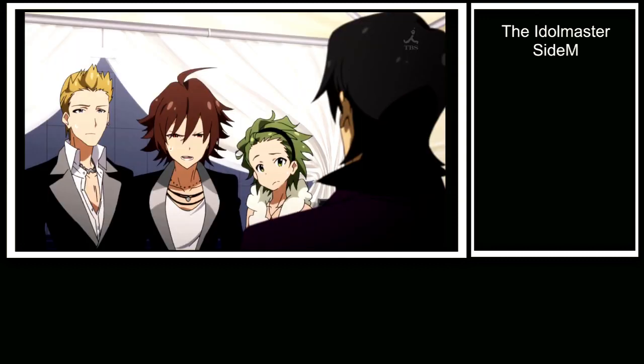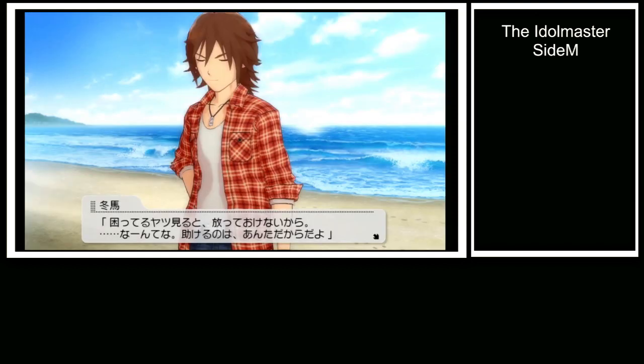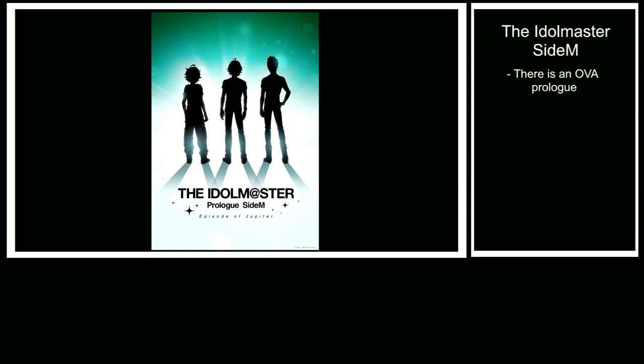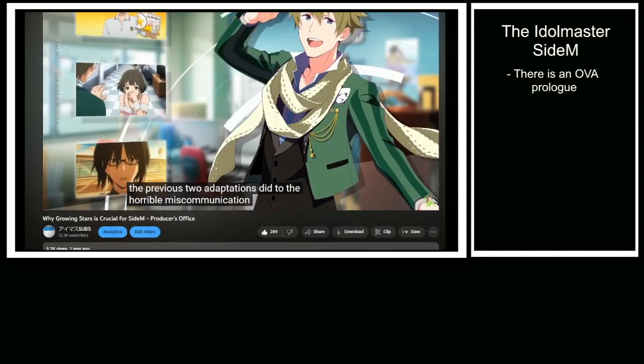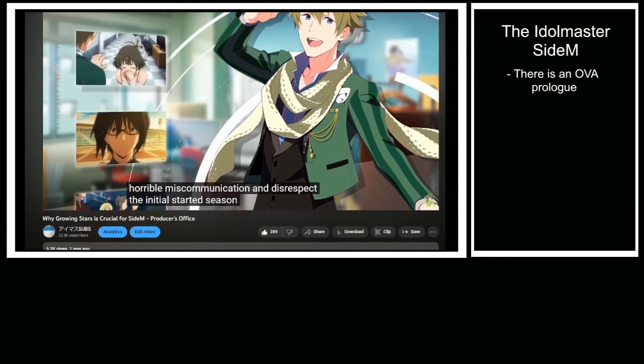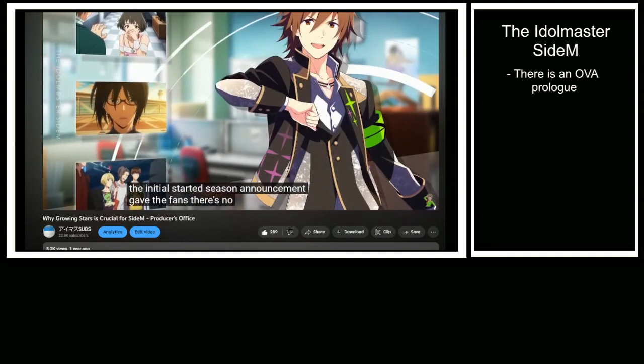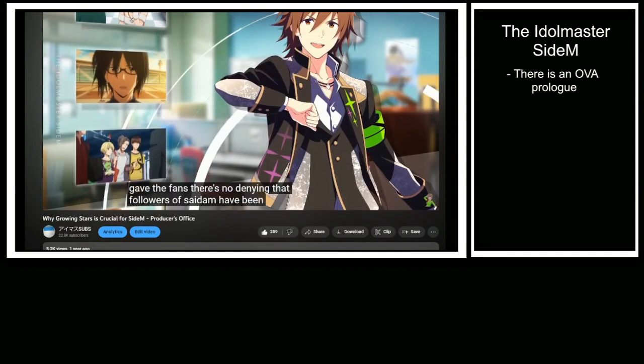When many people think of Sidem, the first thing we think about is Jupiter and their ex-relationship with Kuroi, especially when it comes to the origins of their characters. They're the most consistent of the cases we've seen so far. In this case, the reason may be that the developers are afraid of making a bold change, there may be a disconnect that they have with the series, or just because they're being really careful.